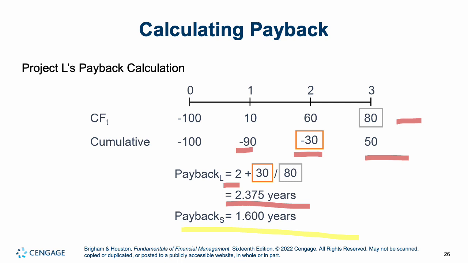1.6 years. So Project L here has a longer payback than Project S. Project S we're going to pay back faster. The reason being, remember, Project S was paying us more money earlier. You had more money coming in earlier, so it's going to pay itself back earlier. Both of them, however, do pay themselves back before the end of the project, meaning they are making you a profit.